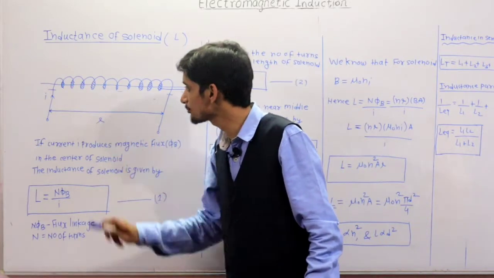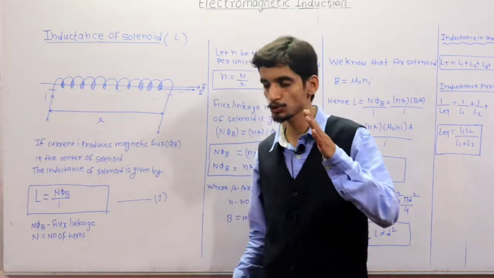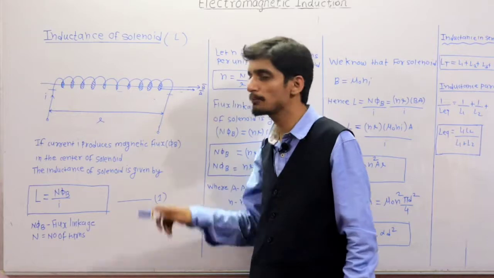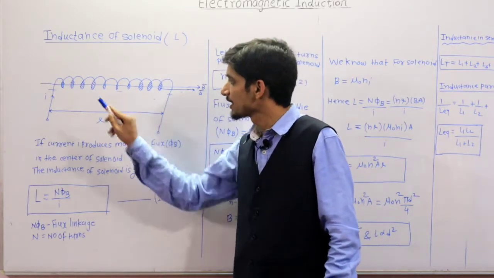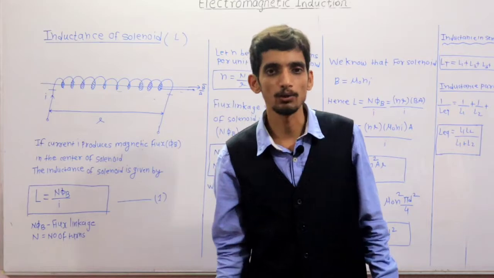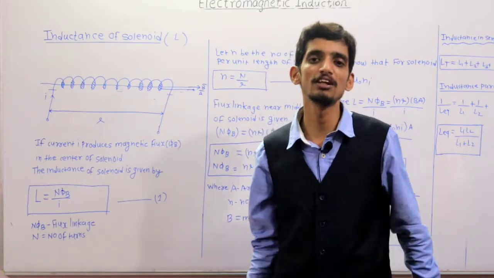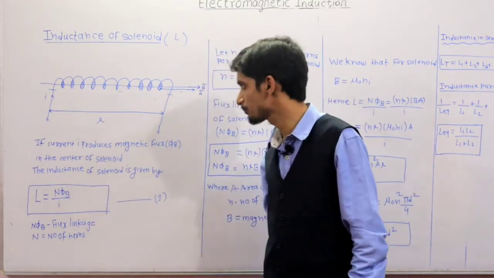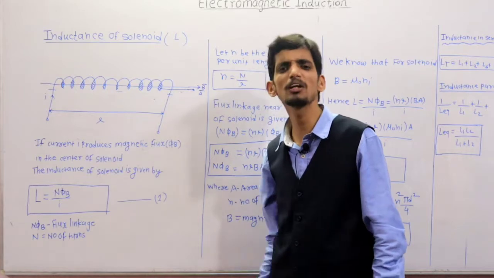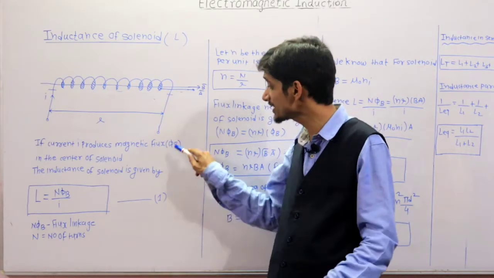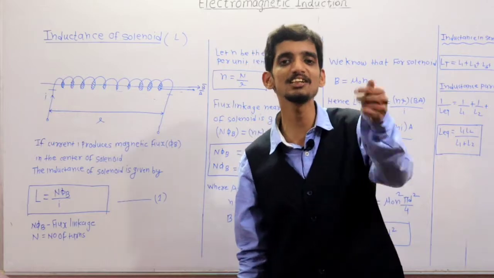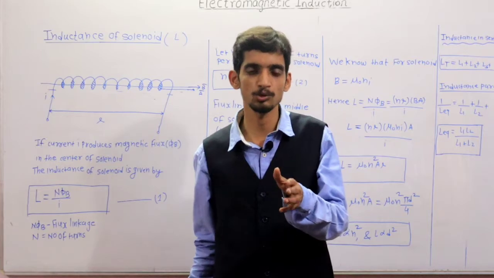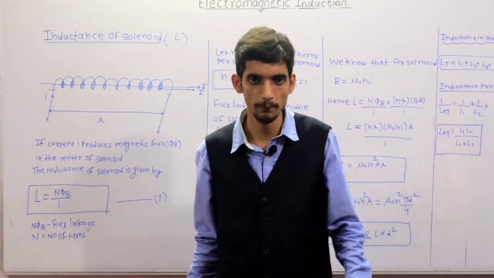So this L is the length of that solenoid, current I is flowing through that particular solenoid, then the magnetic field is like this and the area vector is parallel to that magnetic field. That magnetic field is passing through the center of the solenoid, because at the center of the solenoid the magnetic field is maximum, as we know. Now what happens if current I is flowing through this particular solenoid? That current produces magnetic flux. As the current is changing, it is an alternating, time varying current, so at different times it possesses different values.